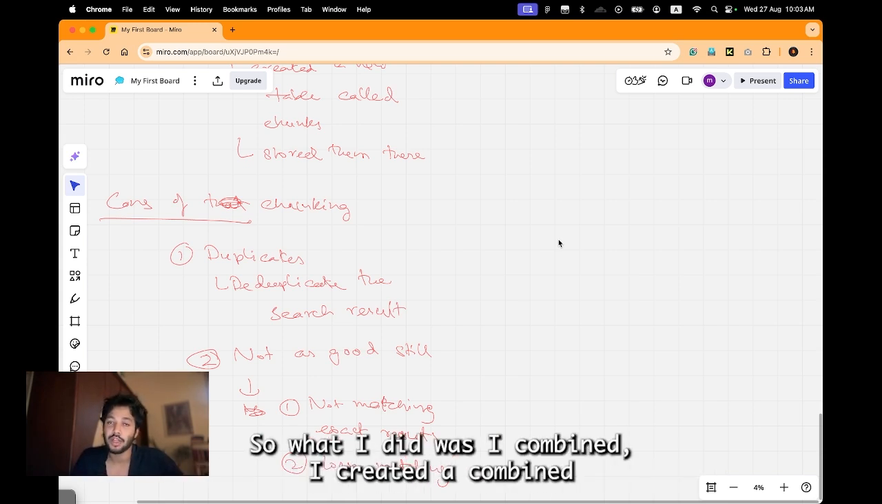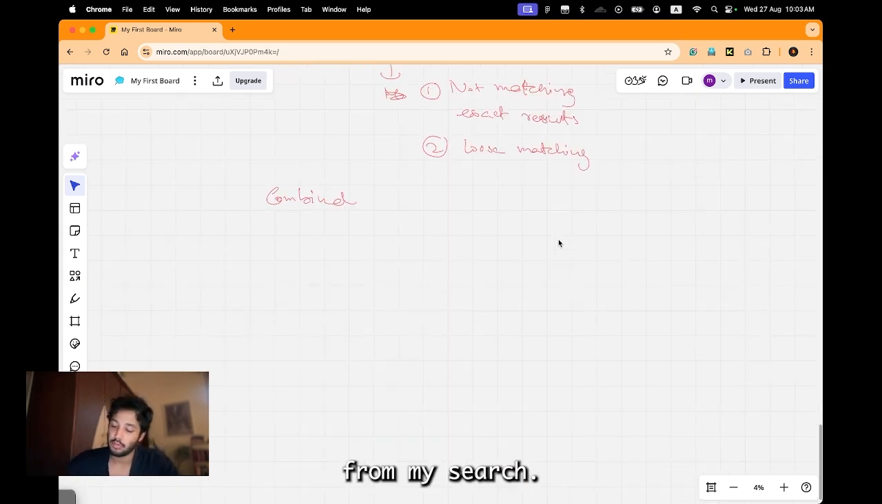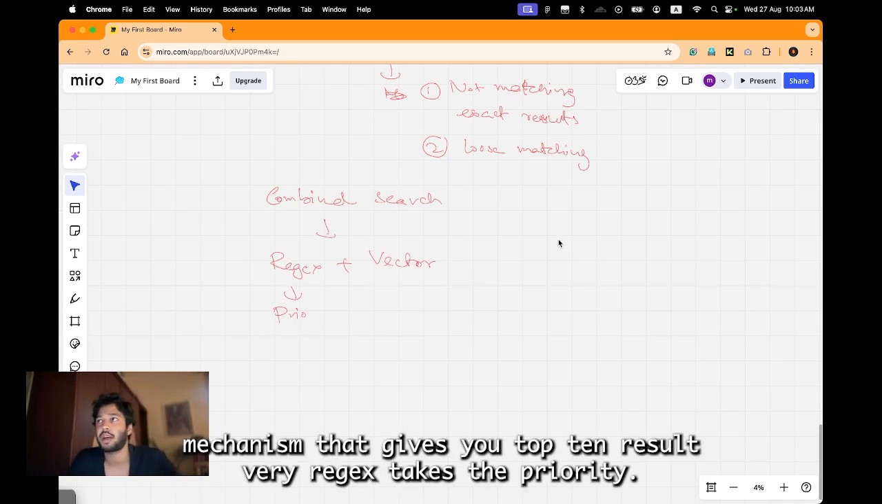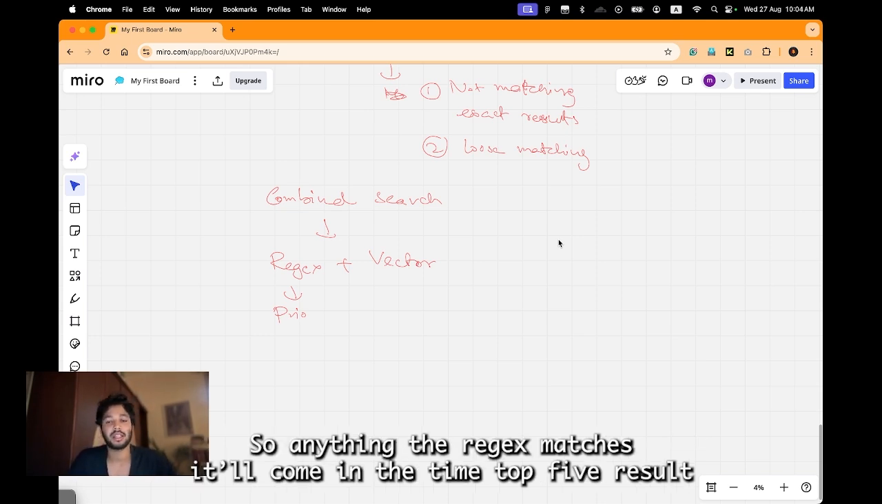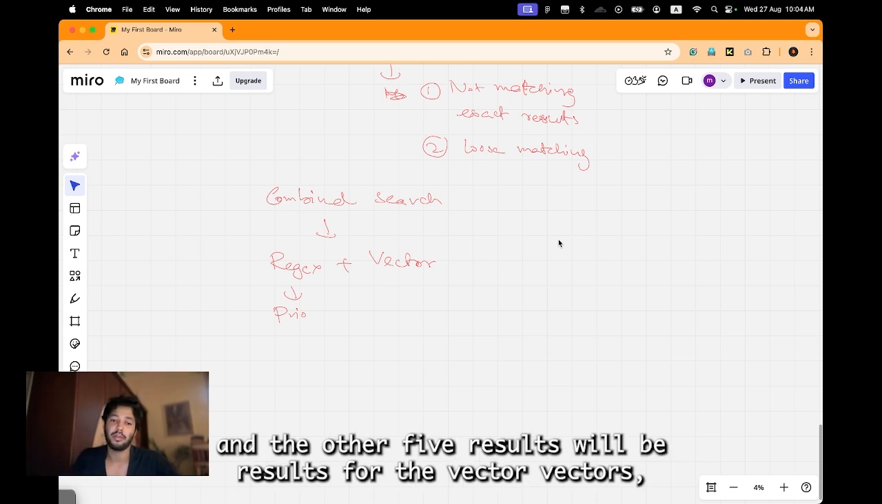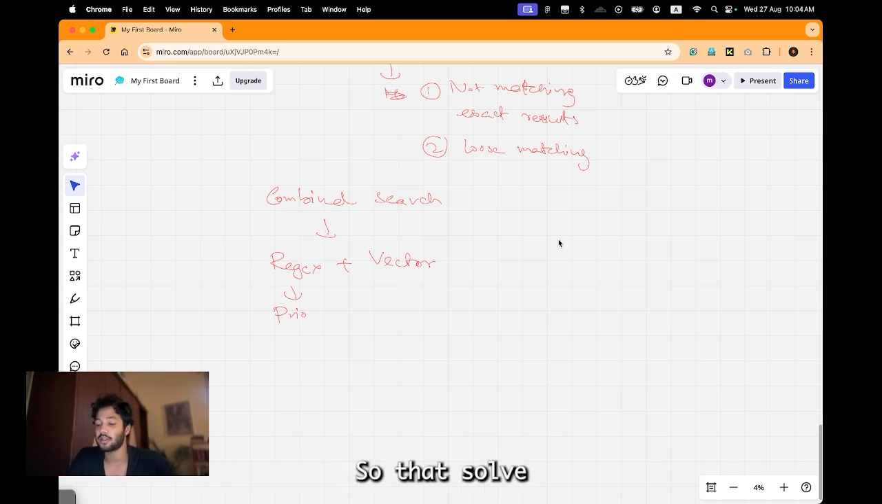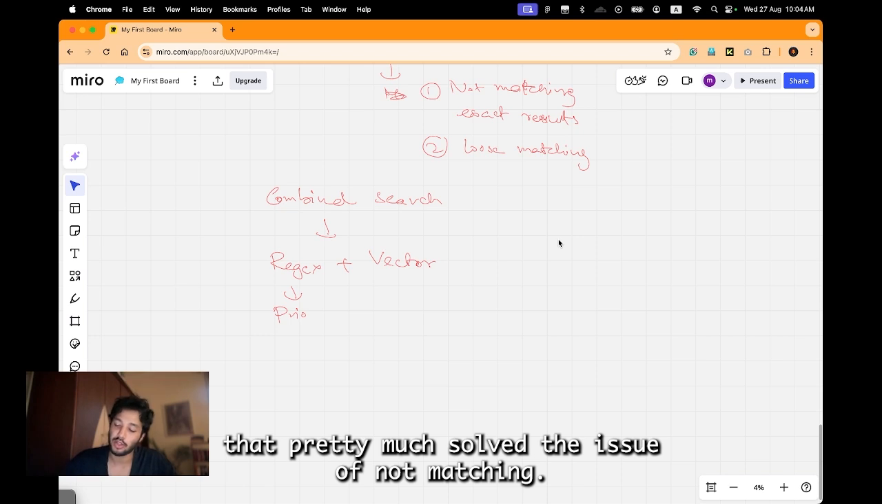So I created a combined search mechanism, regex plus vector, that gives you the top 10 results, where regex takes priority. Anything the regex matches will come in the top 5 results, and the other 5 results are reserved for the vector set, so that you have a compromise between both systems. That pretty much solves the issue of not matching exact results.